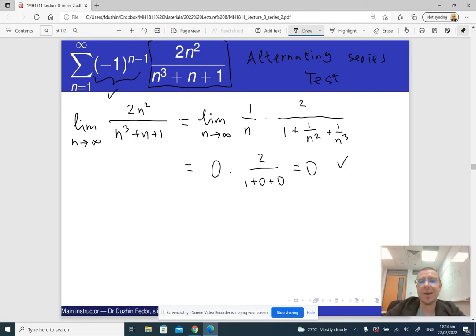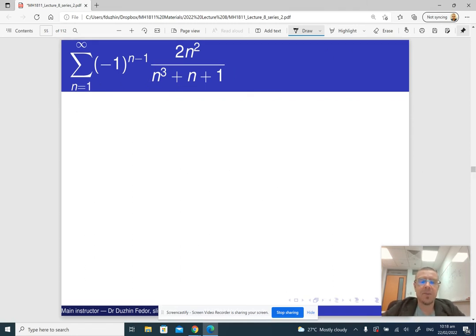So the limit of our sequence is 0, which means that the limit test for divergence is not applicable, right? If the limit were not 0, then our series would be divergent. But since the limit is 0, we need to test it further. And the last step is to figure out whether the sequence is eventually decreasing. Is it true that the sequence 2n squared over n cubed plus n plus 1 is decreasing? Well, eventually. It doesn't have to decrease from the start, but it should eventually decrease.